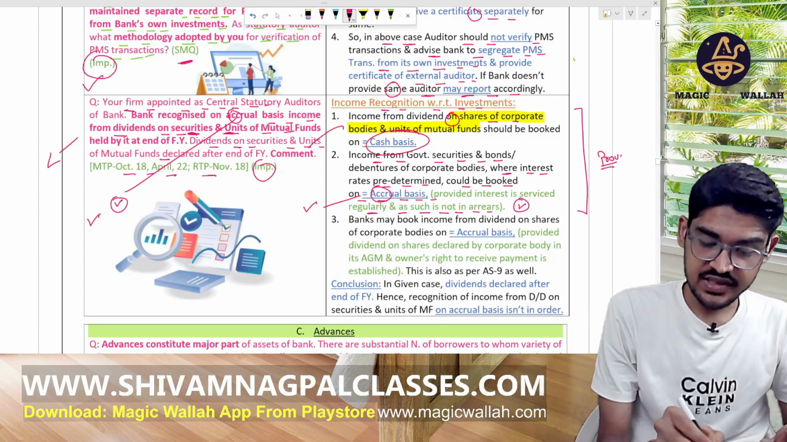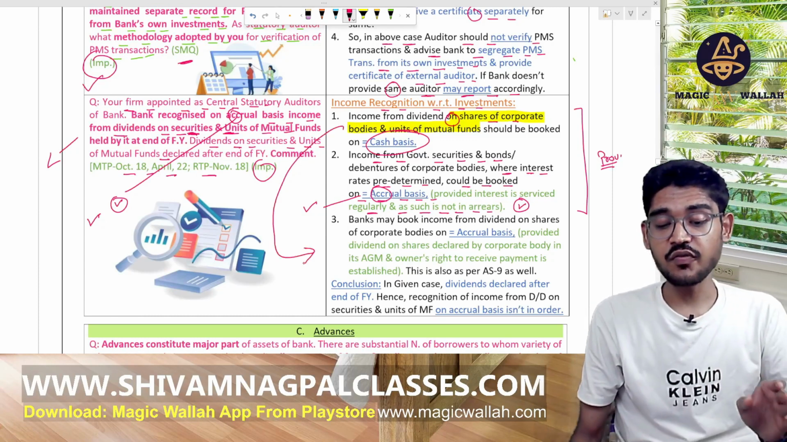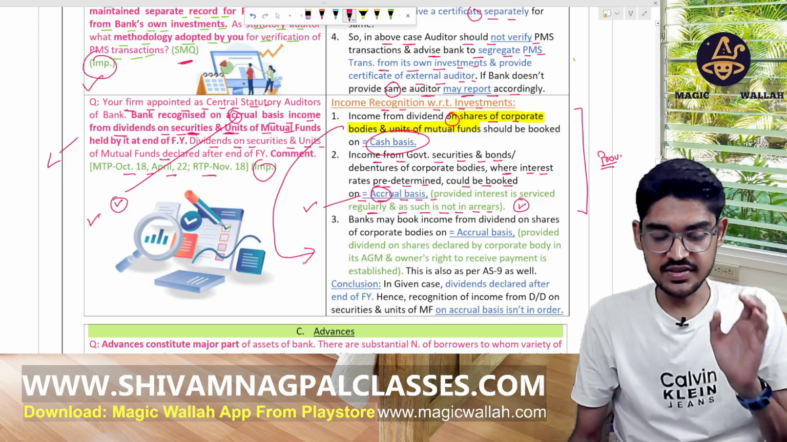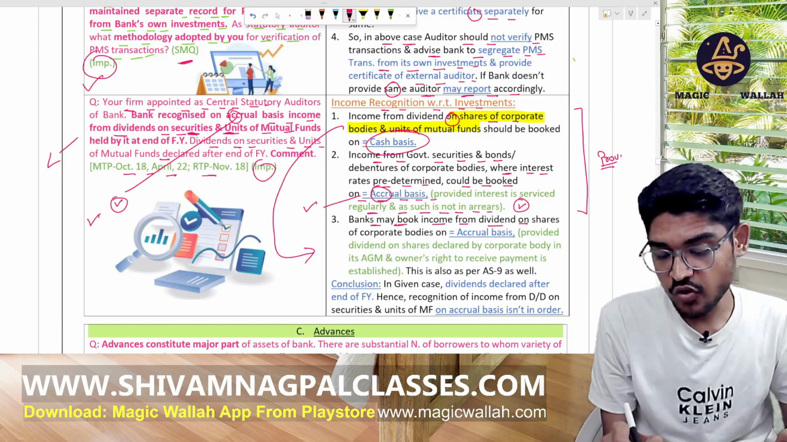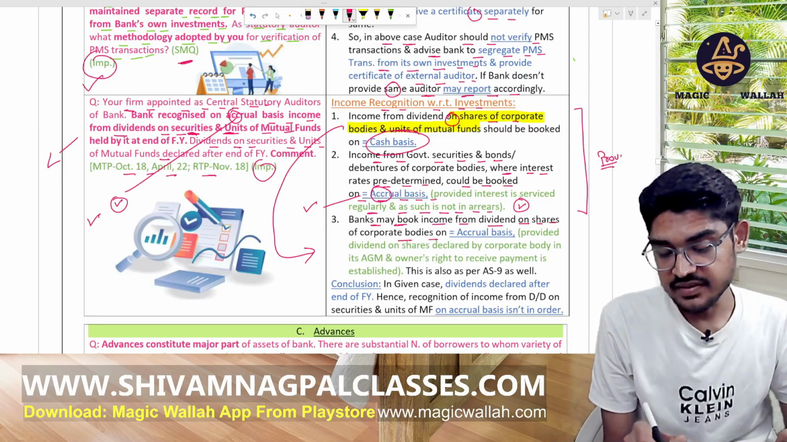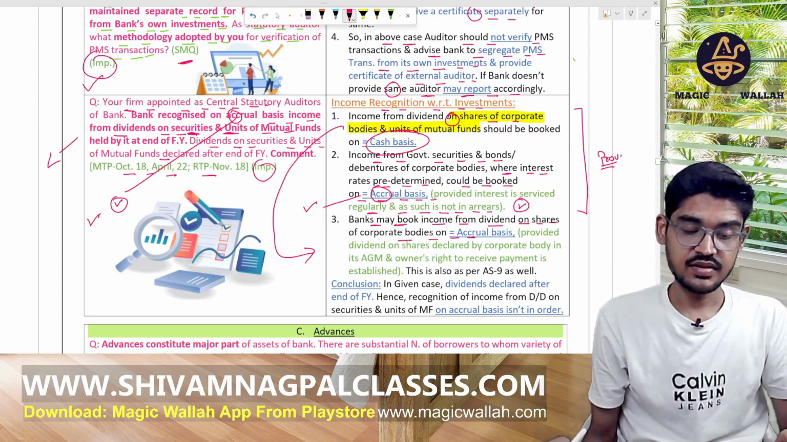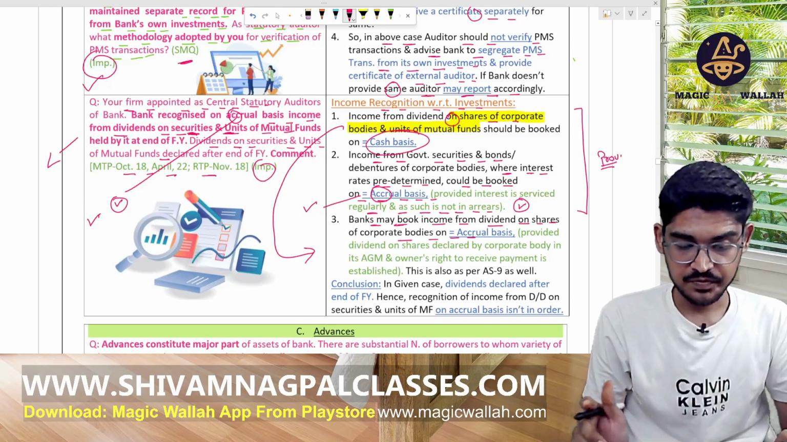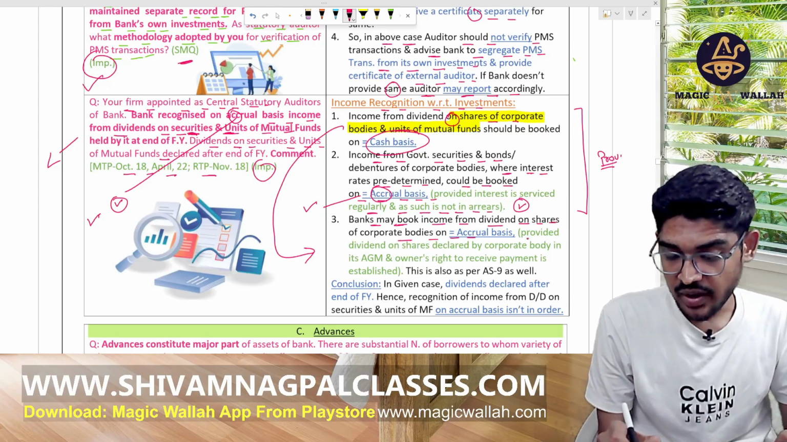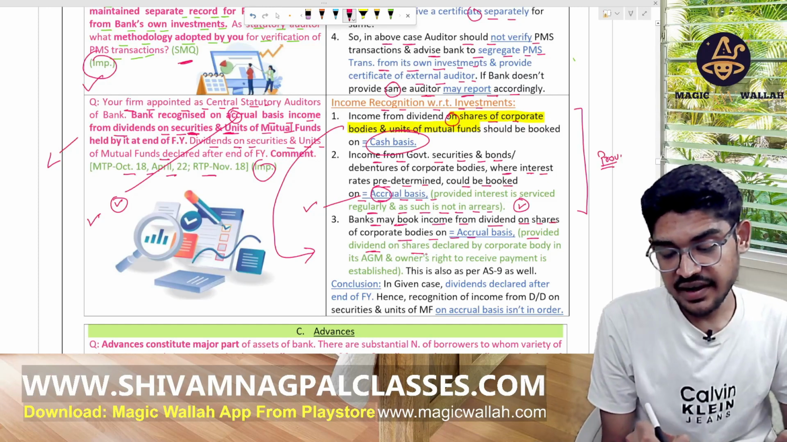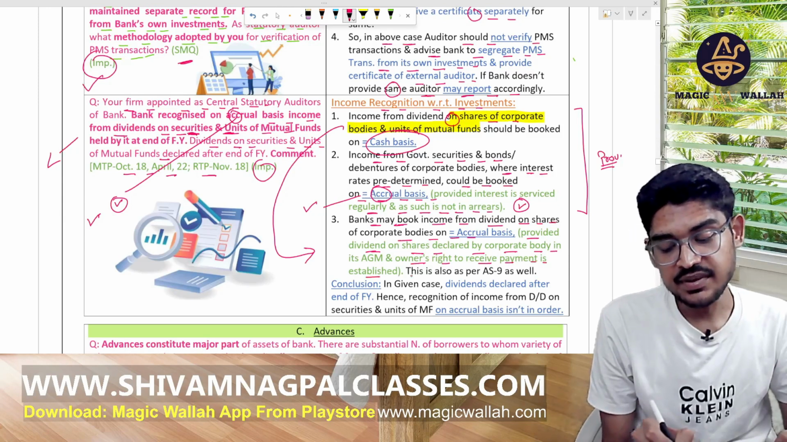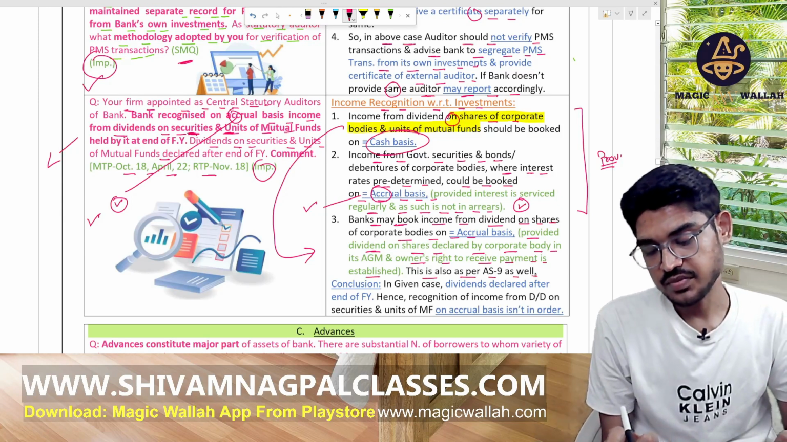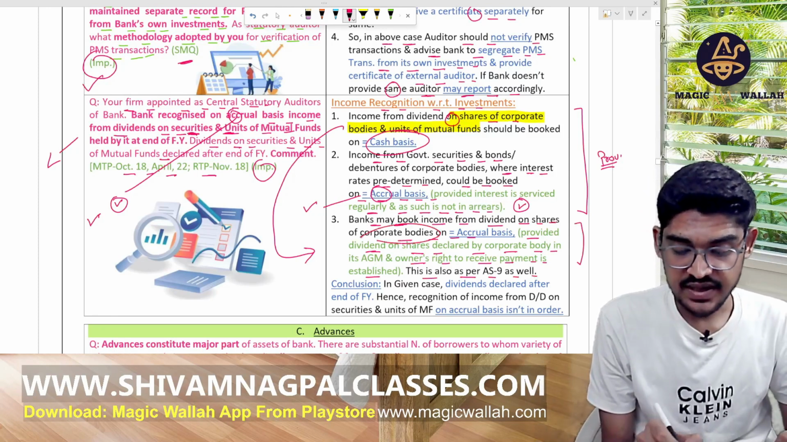Okay. In the first case, in case of shares of corporate bodies and the units of mutual funds, the bank may book the income from the dividend on the shares of corporate bodies on accrual basis, right? This is allowed, provided the dividend on the share is declared by the corporate body in its AGM and the owner's right to receive the payment is established. The same thing is written in AS 9 also. Okay. In case of corporate bodies, it is allowed.